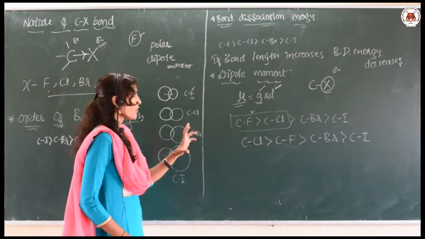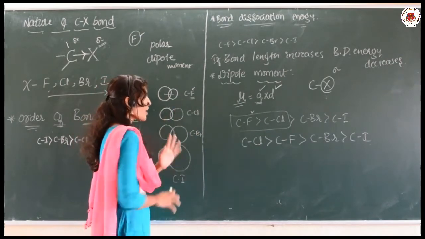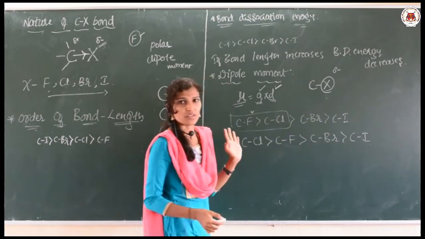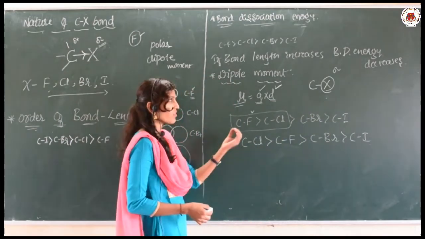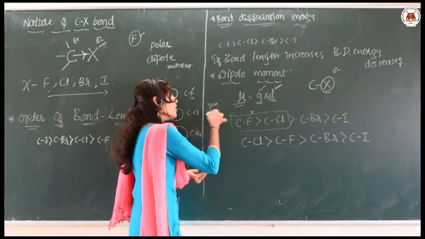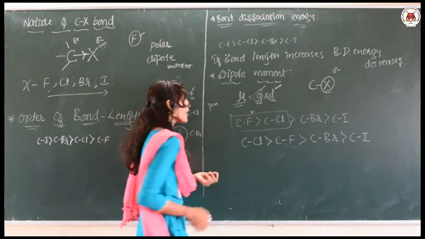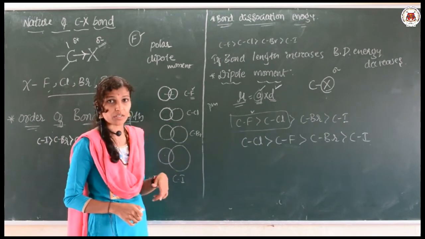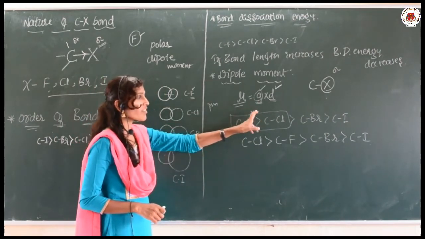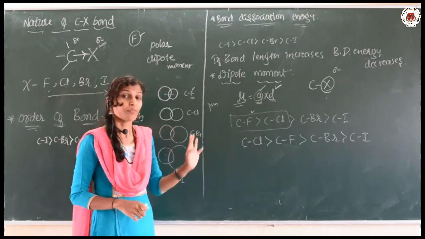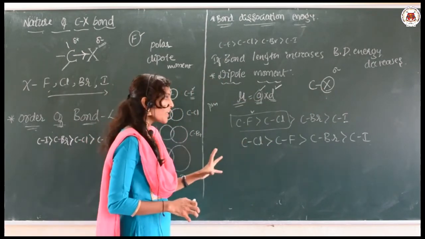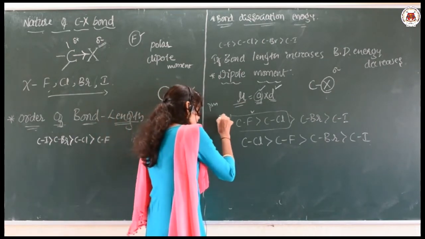See here, the distance we are neglecting in all this series, because the distance is very small, expressed in picometers. During that time we consider only the charge for the dipole moment. This more negative charge is due to more electronegativity, but here this series is not obeyed.